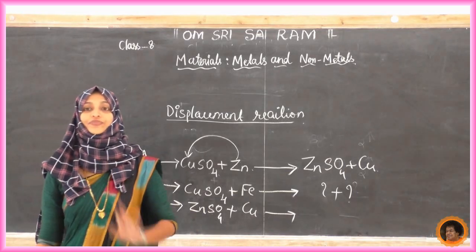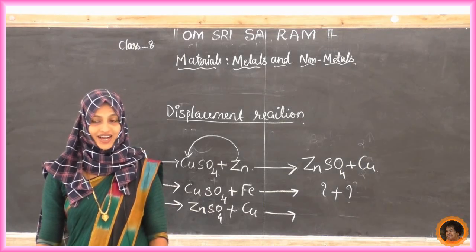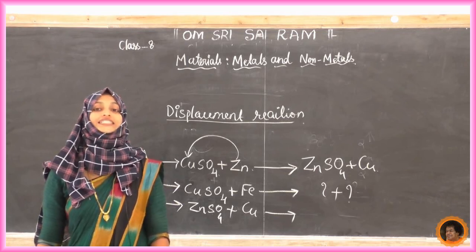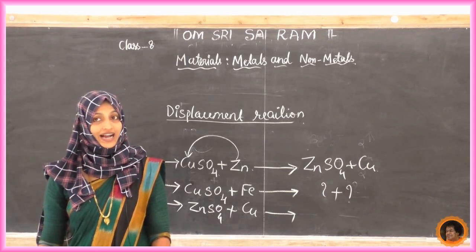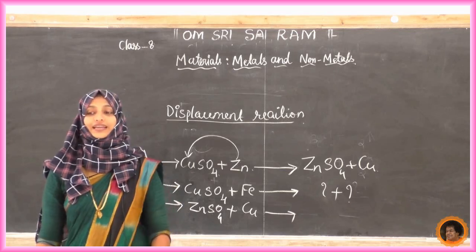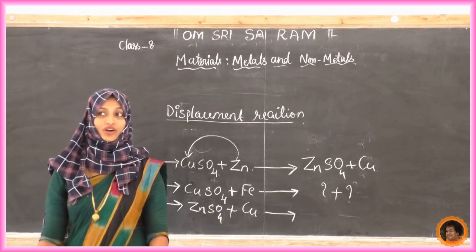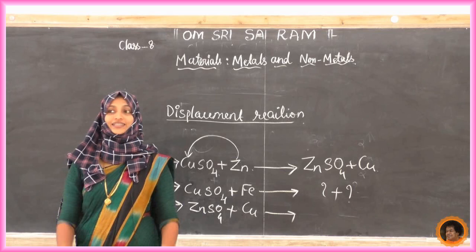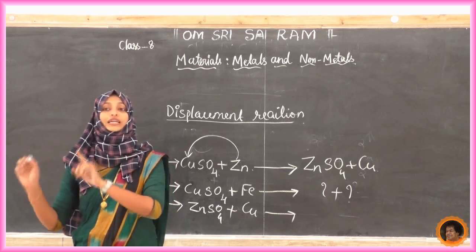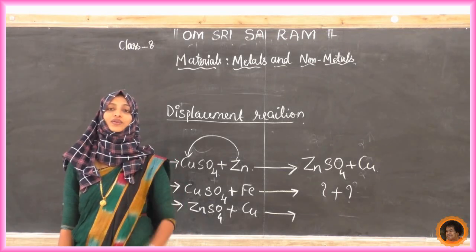Here also the same thing happens. Copper is not able to replace iron. In the last beaker we have taken ZnSO4, zinc sulfate. We added iron. So here also we can see iron is not going to replace zinc. Now we can infer that copper is not able to replace zinc from zinc sulfate. Now, why is it so?